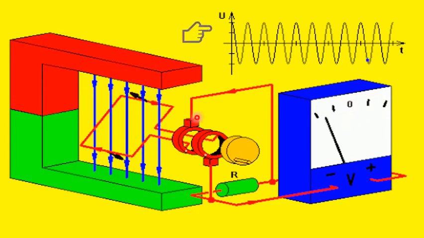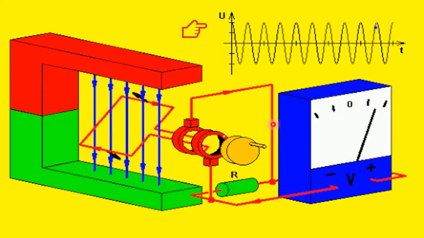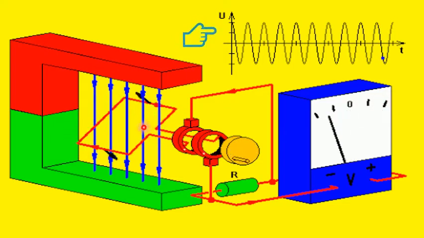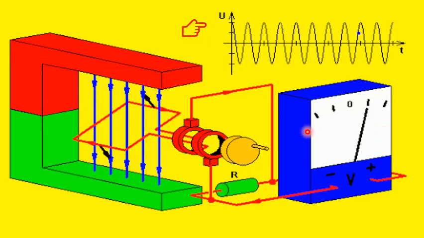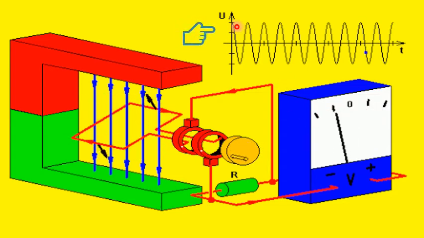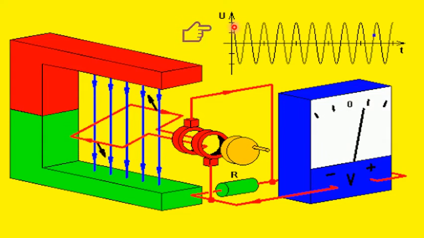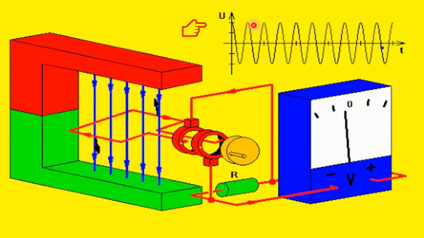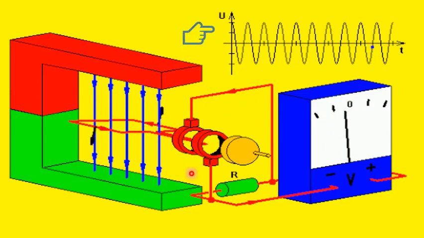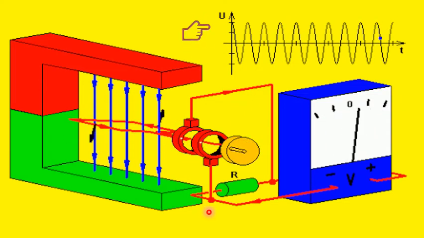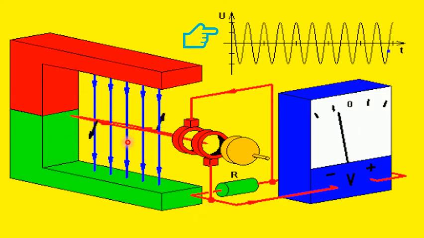You can see here, for a half rotation of this coil the voltage is positive. For the remaining half rotation of the coil the voltage is negative. That is what is drawn as a waveform with respect to time. Here positive, negative, and this follows sine function. Hence it is a sinusoidal waveform. So this is how a single phase AC voltage can be generated, and this is a simple way of expressing it.